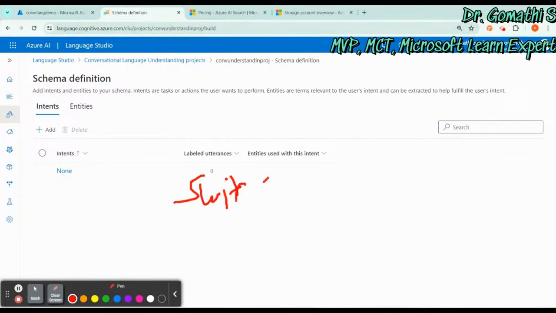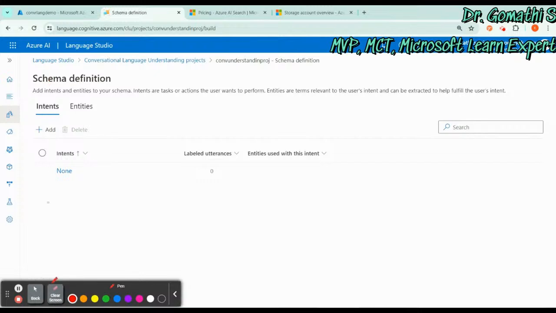Switch on and off, turn on and off, set the temperature. So this is the intent, an action. You can specify sample utterances for that, which indicate something like that. So let us first create some intent.